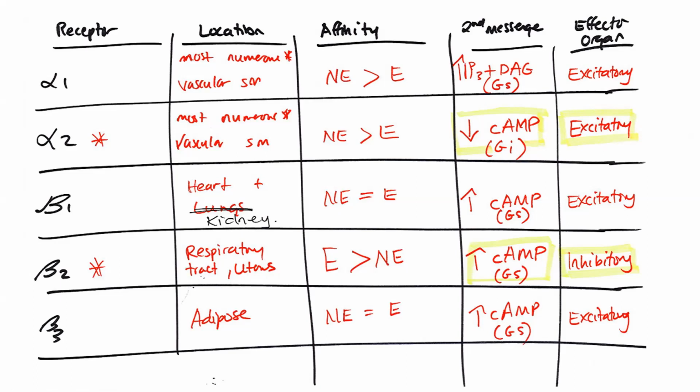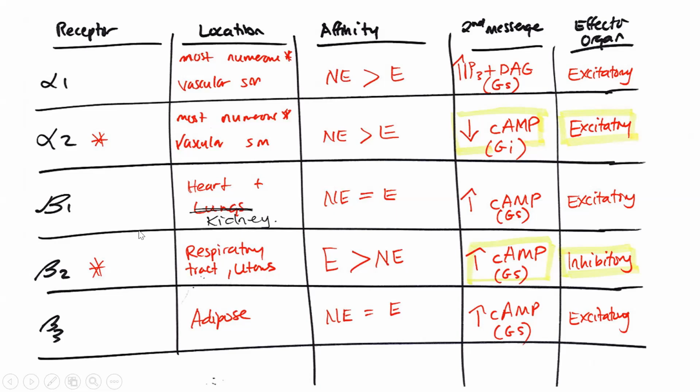Alpha 1 receptors used IP3 and DAG as their second messenger. Alpha 2 receptors use cyclic AMP as their second messenger. Alpha 1 is going to be coupled to a G stimulatory protein. Alpha 2 is coupled to a G inhibitory protein. And then the effect on the affected tissues are pretty much the same. These are always going to be excitatory to their affected organs or affected tissues.